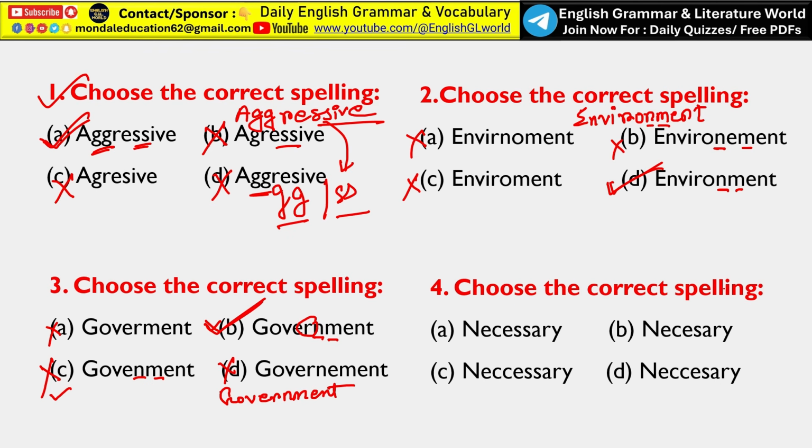Next, choose the correct spelling, that is necessary. The correct spelling of the word necessary is N-E-C-E-S-S-A-R-Y. You have to understand, we need double S. Here double C is also given, but double C will not be the correct answer, just only double S. So option C should be eliminated, option D also should be eliminated, and option B is not the correct answer. Here double S is only in option A. So option A is the correct answer.